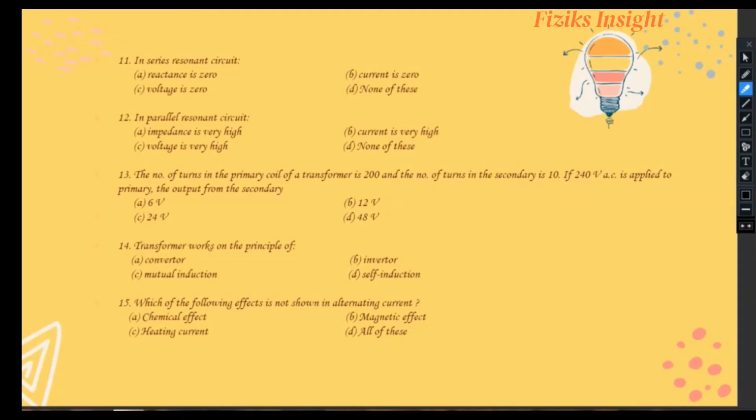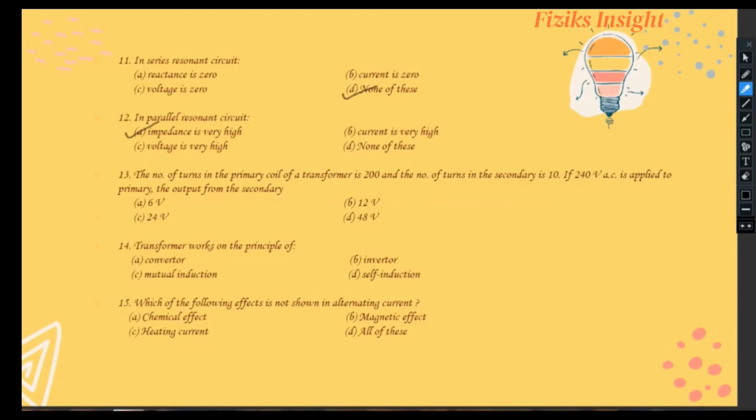In 11th question, in series resonant circuit, which of the following is correct? So the correct option is D part, none of these is correct. Now in 12th question, in parallel resonant circuit, out of these four, which one is correct? A option is correct.